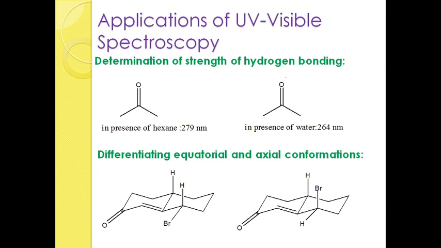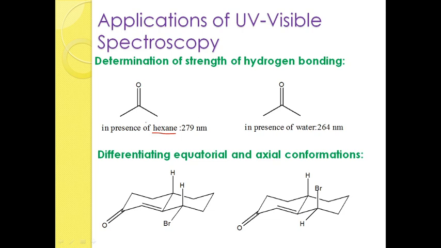Strength of hydrogen bonding means if you take a spectrum of a compound like acetone, investigated in the presence of hexane, hexane is a non-polar solvent.